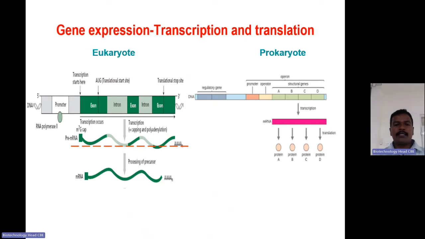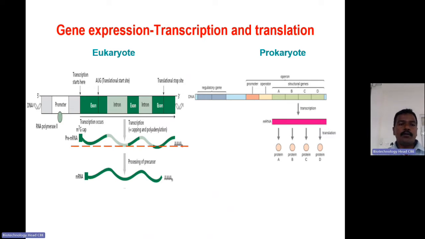Normally gene expression is of two types. One is constitutive expression and the other is regulated gene expression. In constitutive expression, the gene is expressed always, in all the plant parts, in all the cells, from the start to the end of the plant's life. A regulated gene is expressed in particular plant parts based on the need.